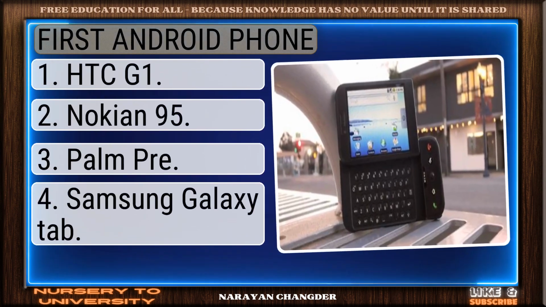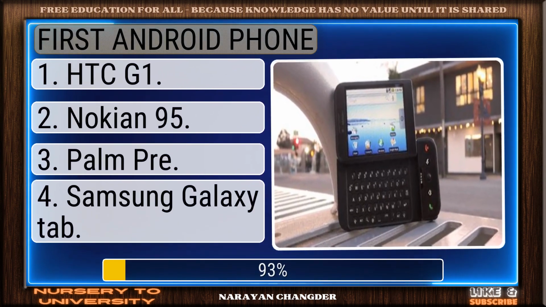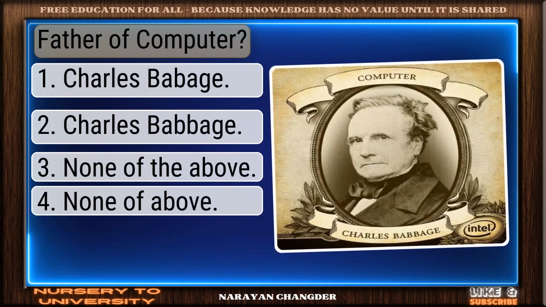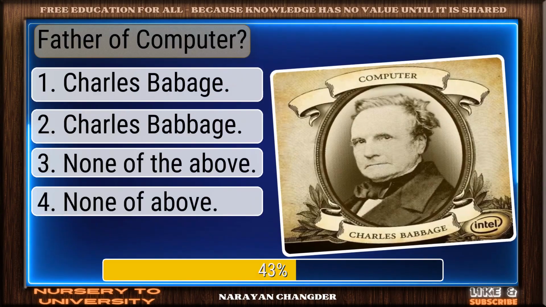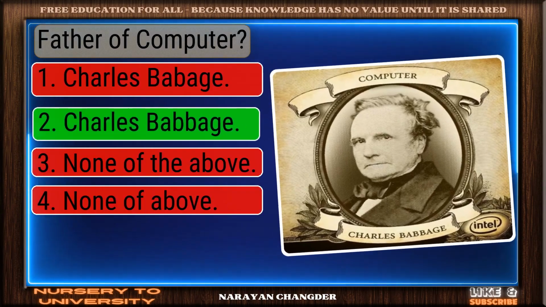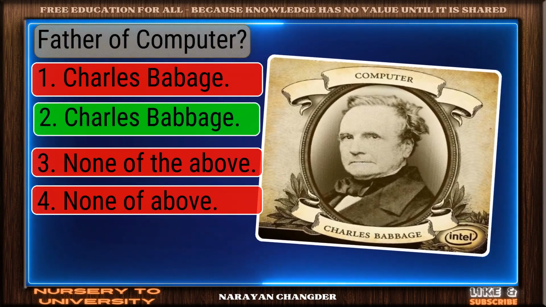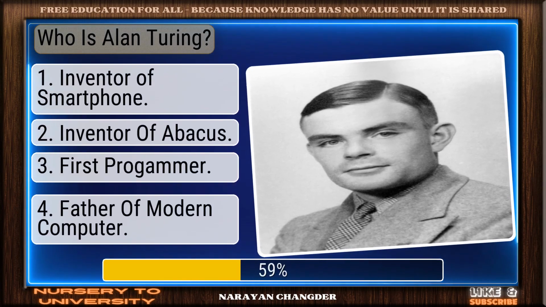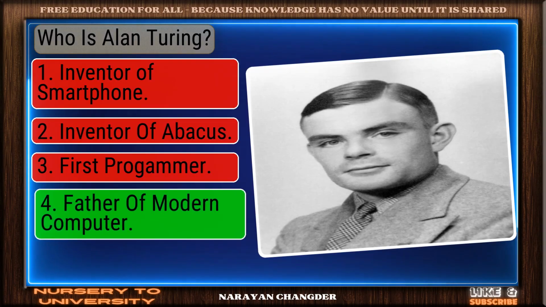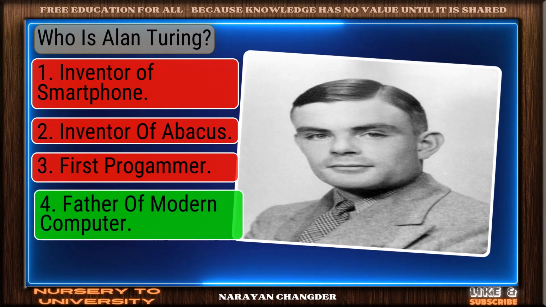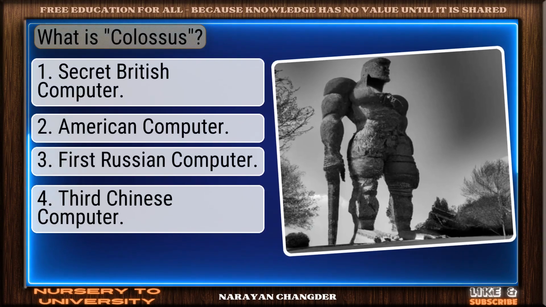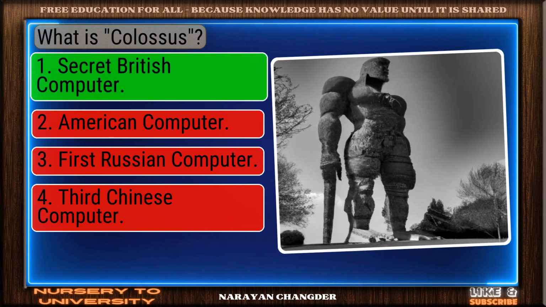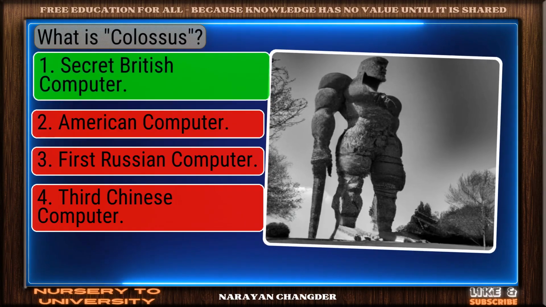First Android phone? Excellent choice. HTC G1 is the right answer. Father of computer? Nice work. You chose Charles Babbage and it is correct. Who is Alan Turing? Right again. Father of modern computer is a valid answer. What is Colossus? Perfect. Secret British computer is the correct choice.